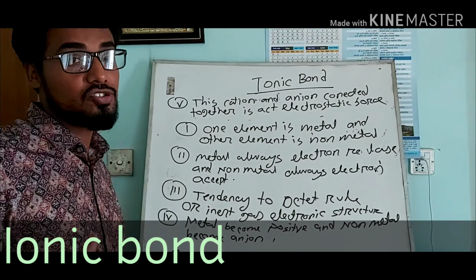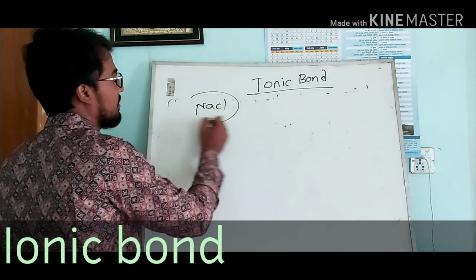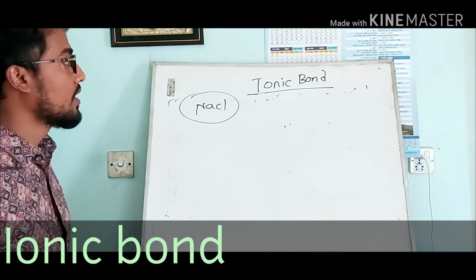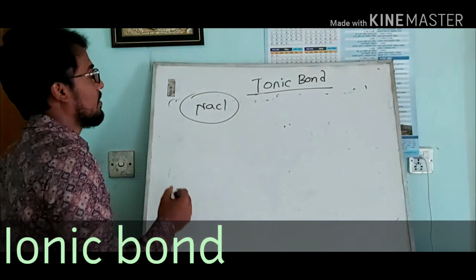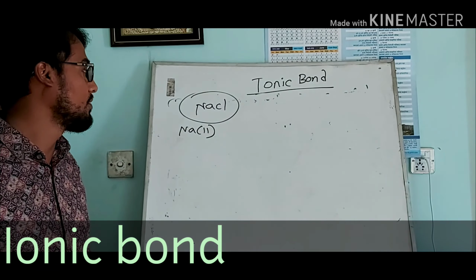So, ionic bond example: sodium chloride. First, the electron configuration of sodium. Sodium is a metal, chlorine is a non-metal.